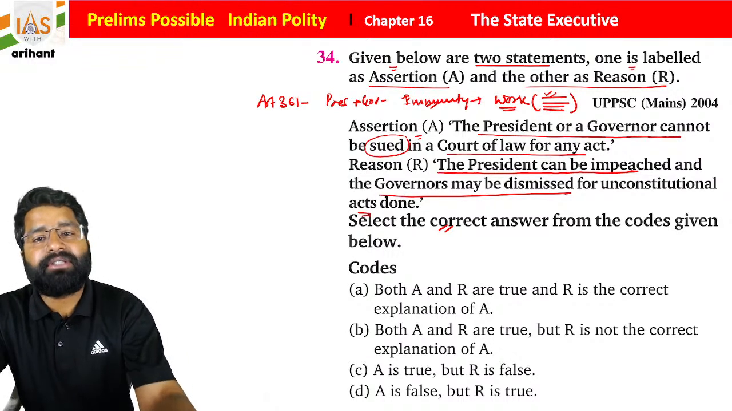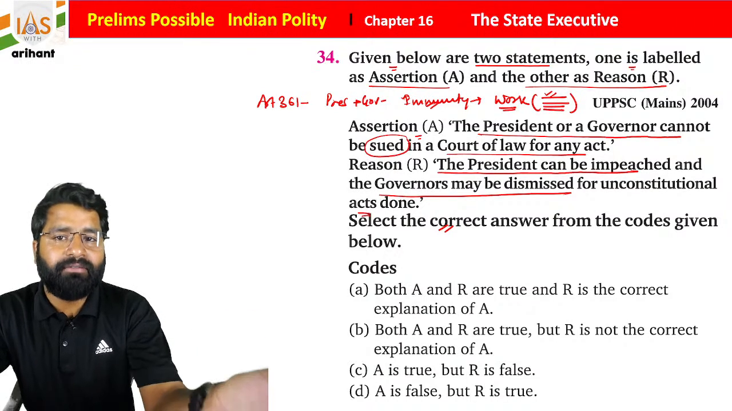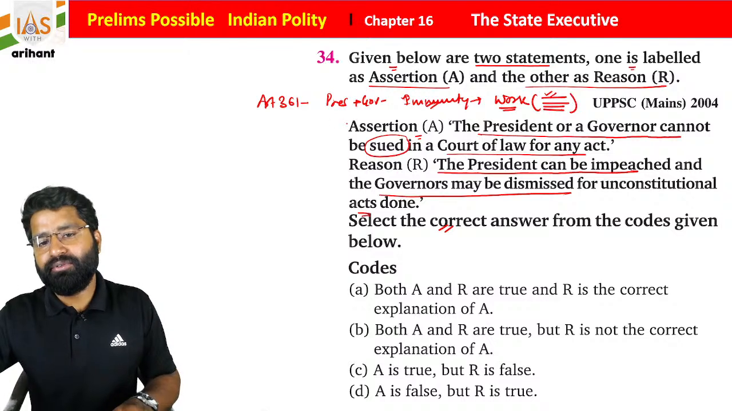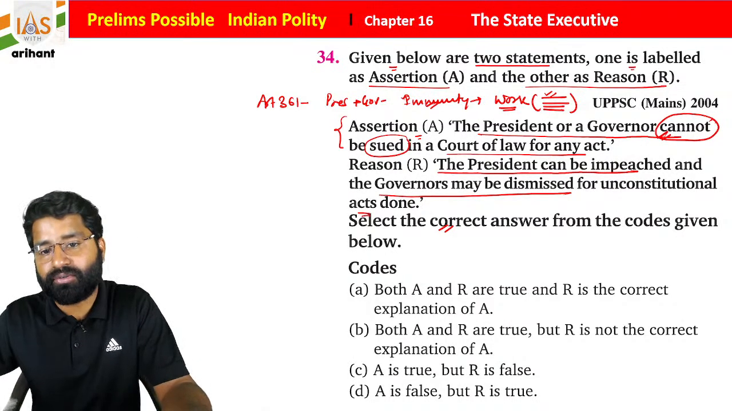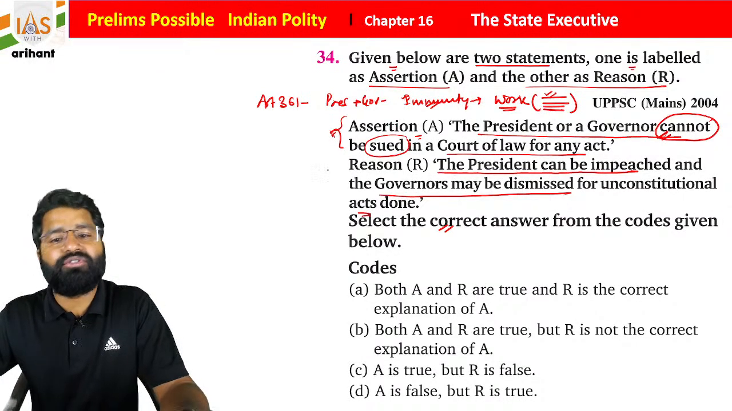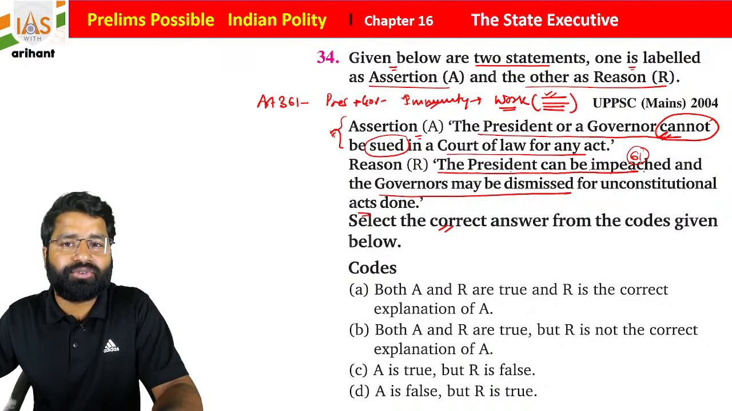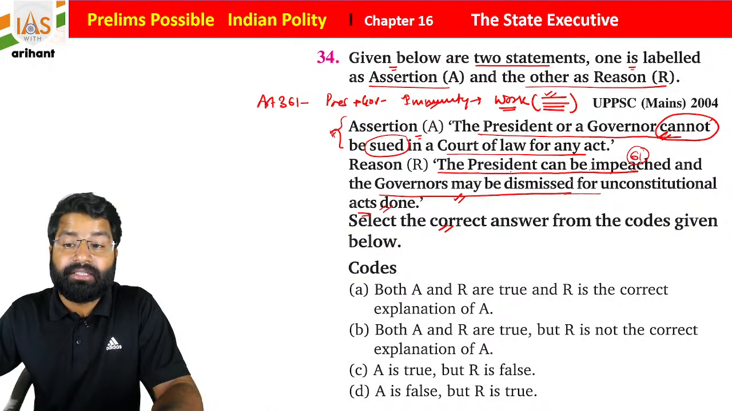Criminal proceedings can be started, but only with a prior notice of two months. And if you see, students, it says that they cannot be sued. So it means that under civil cases, they can be sued. So the assertion is going to be false. Now see, the president can be impeached. We all know Article 61 of the Indian Constitution mentions the procedure of impeachment. And the governor may be dismissed for unconstitutional acts done.